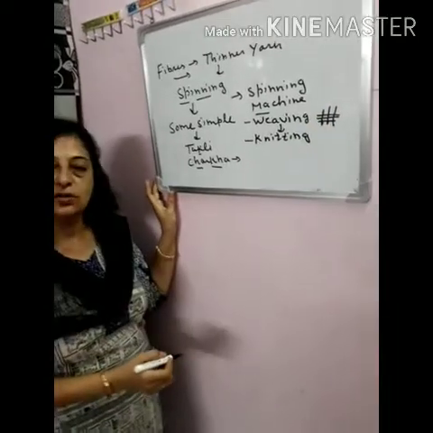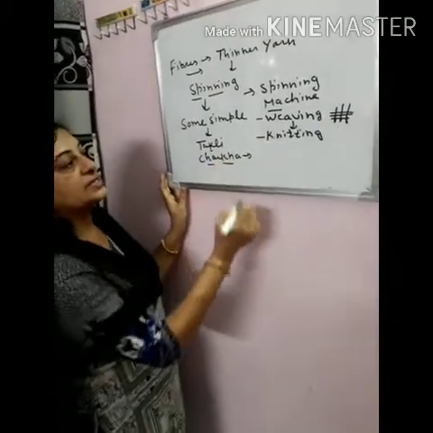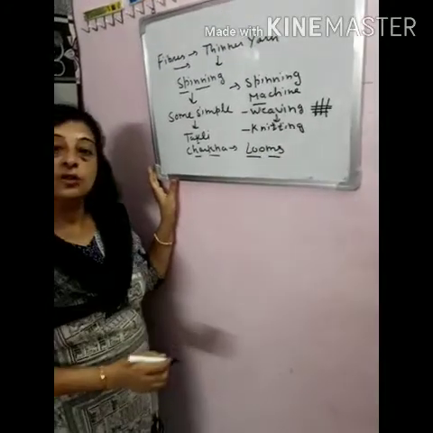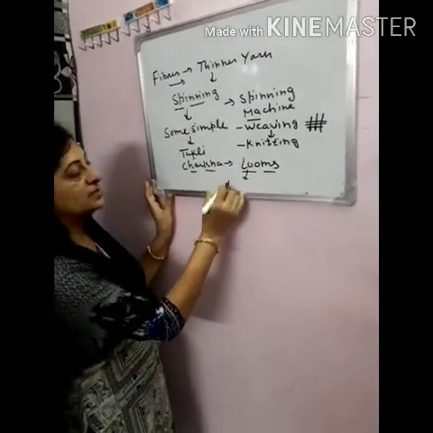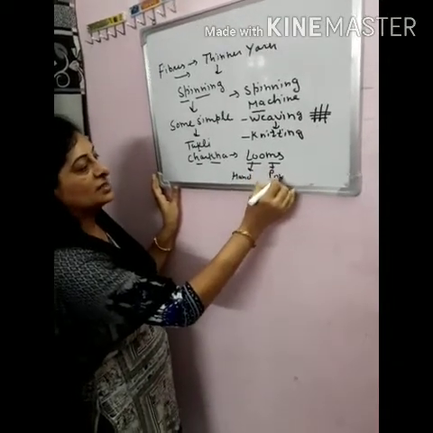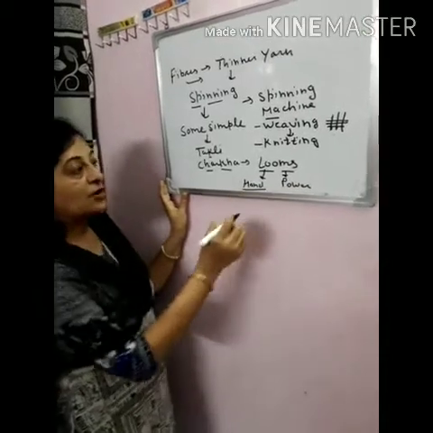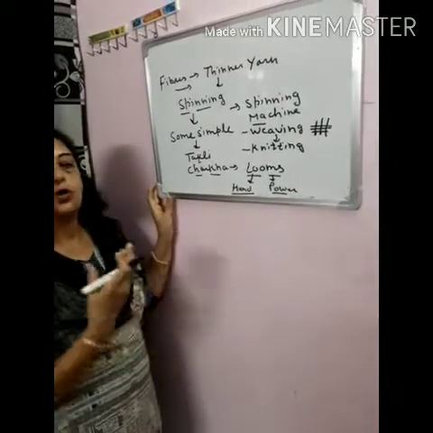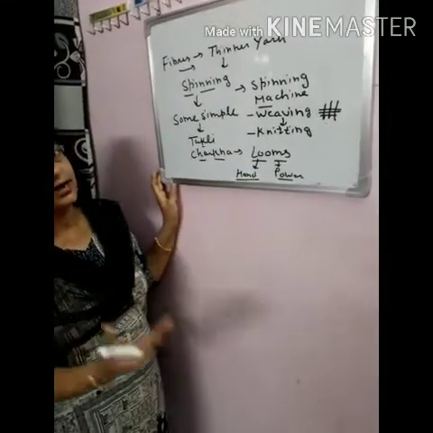Weaving is done on looms, maybe hand looms and maybe power looms. As the name indicates, hand looms are operated by hand, and power looms run on electricity.